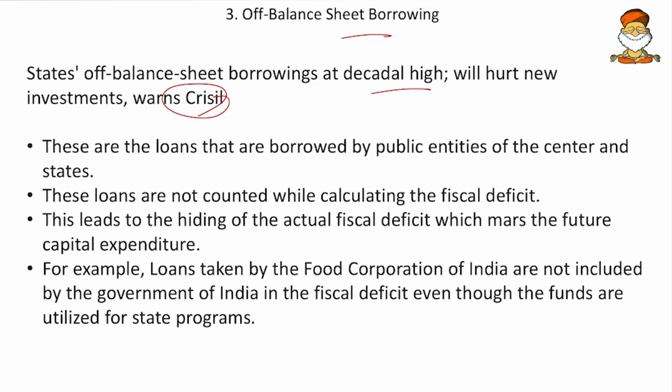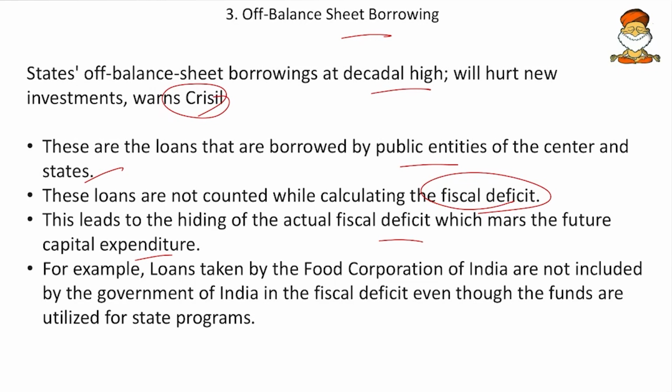And here, what are these off-balance sheet borrowings? These are the loans that are borrowed by public entities of the center and states. So again, the government borrowings, and these loans are not counted while calculating fiscal deficit. As they are not mentioned in the balance sheet, that is why they are called off-balance sheet. And this leads to hiding of actual fiscal deficit which masks the future capital expenditure. So it is like the actual fiscal deficit we are hiding, and if that snowballs, everything will be open for the world to look at.